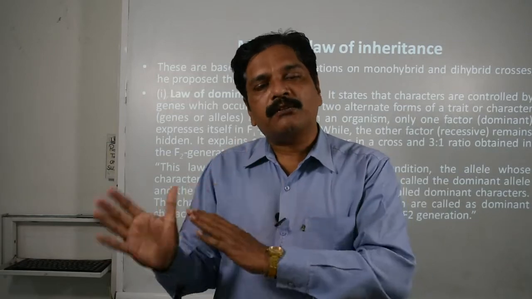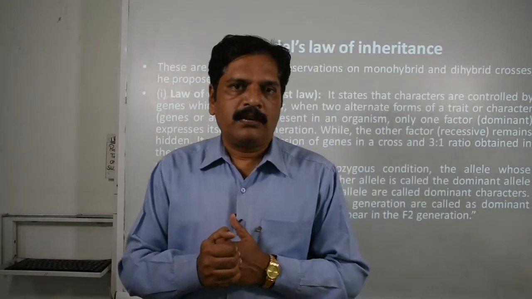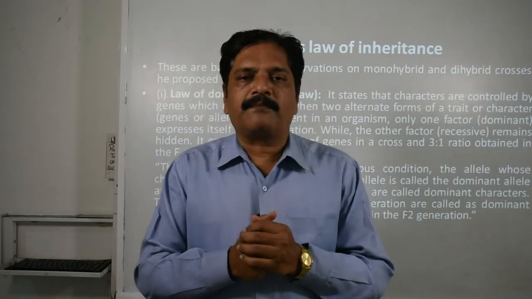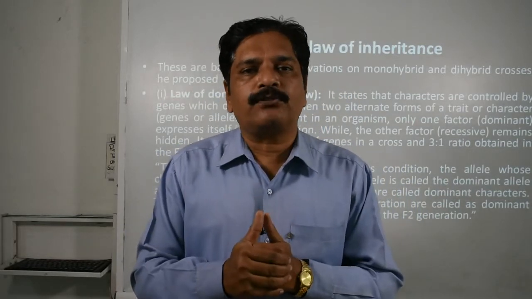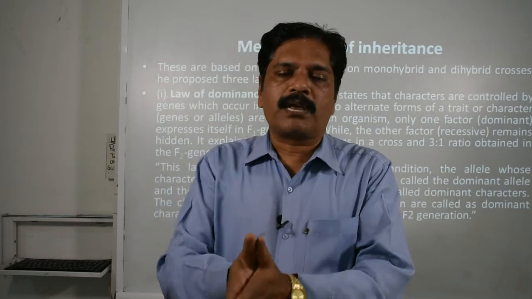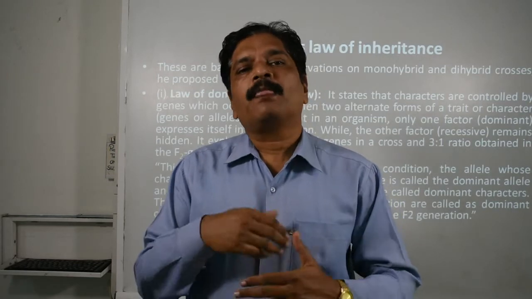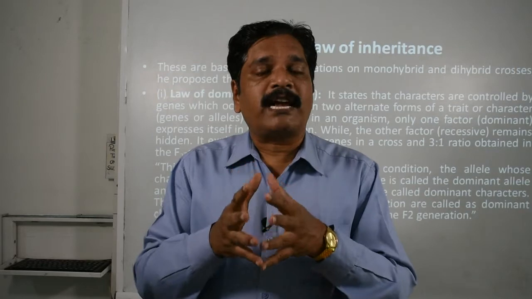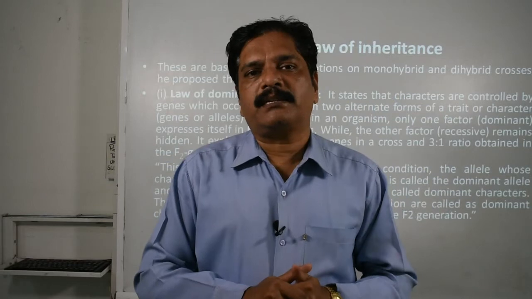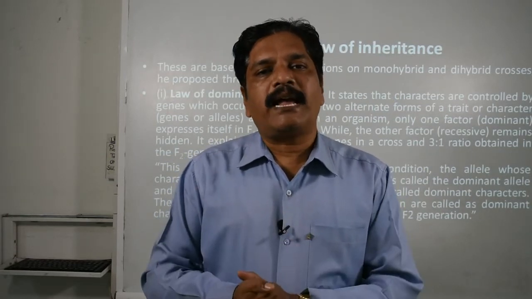Okay, on the basis of the second cross, what we call the dihybrid cross, he just performed the third law. Clear? Because of numbering, these laws of inheritance are also named Mendel's first law, second law and third law. The first law is also named the law of dominance, right? The second law is known as the law of segregation, but is also named the law of purity of gametes, right?